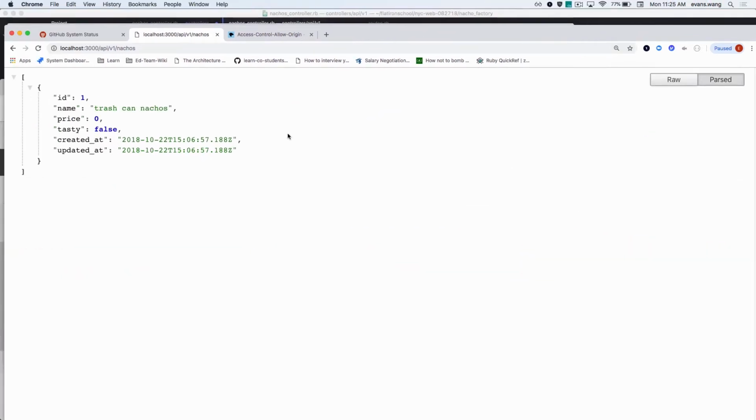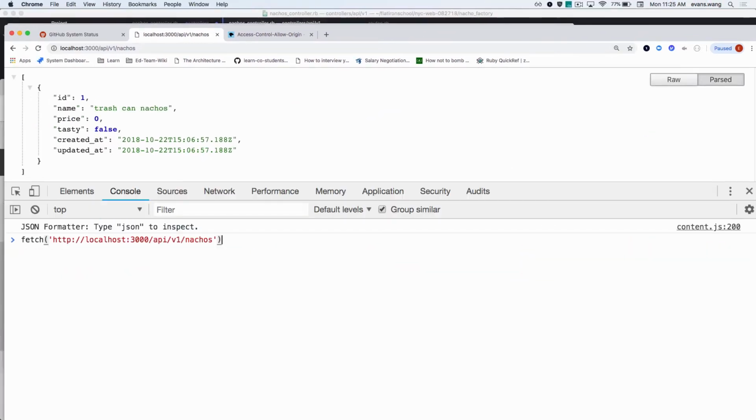Right, cool. And then I do a little bit of this, right? I make my fetch from localhost, and there's no errors. So my promise is resolved. I have some sort of response. Cool. So how can I get that response?